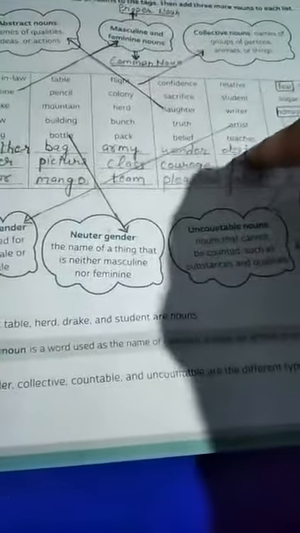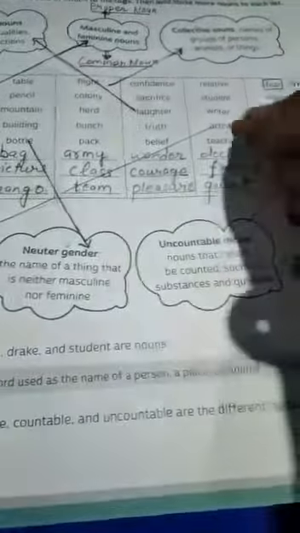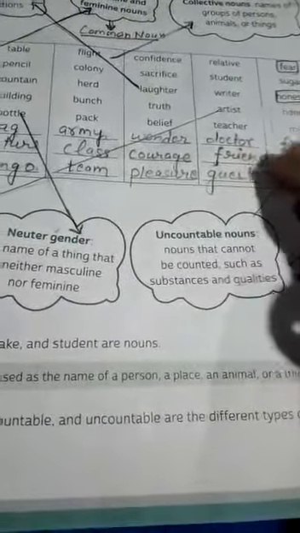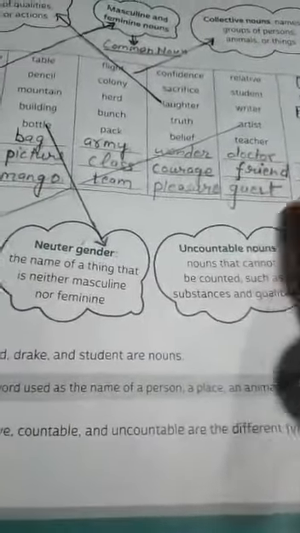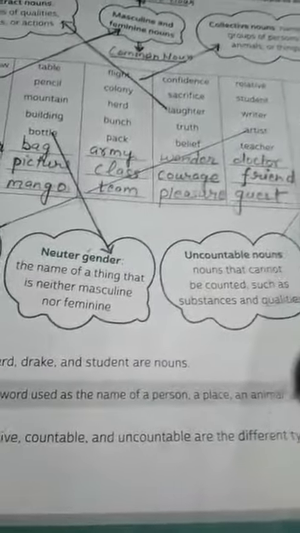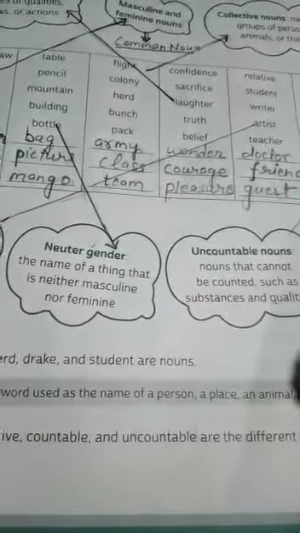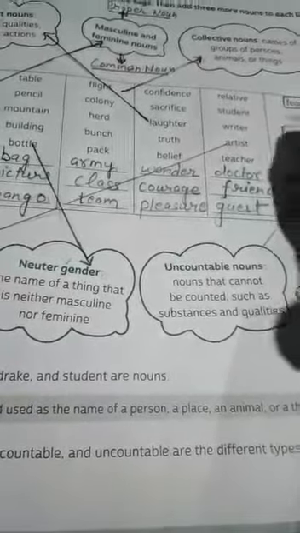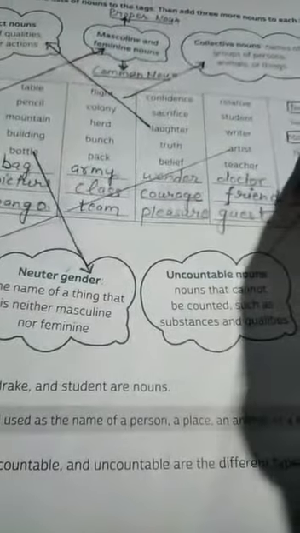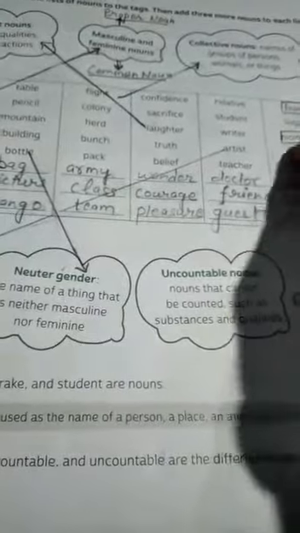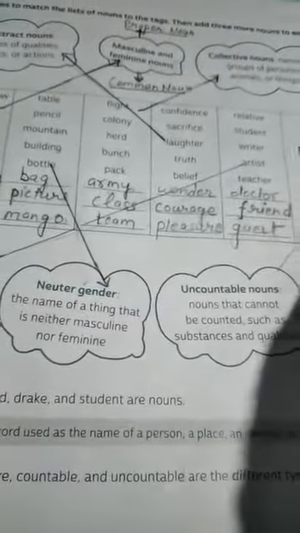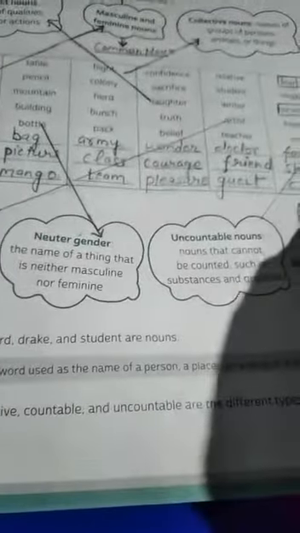Column number 5. This column belongs to common gender. All the words here are common gender. So you have to add 3 more words here: doctor, friend, guest. And the last column belongs to uncountable noun, because things are countable and uncountable. But here are two words that are wrong. These words belong to abstract noun. So in place of fear, smoke. In place of honesty, light. Okay. Add 3 more words here: food, sky and clothes.